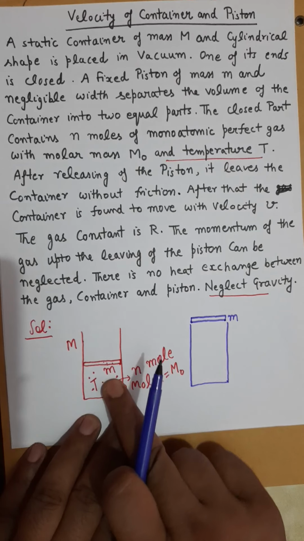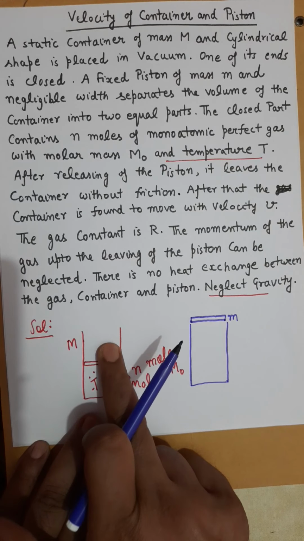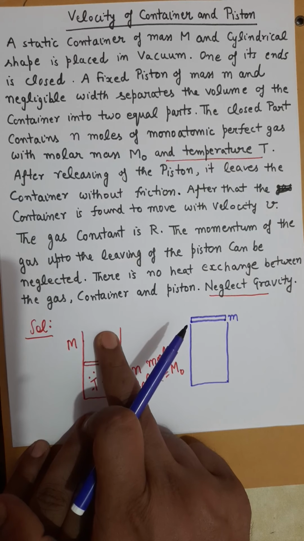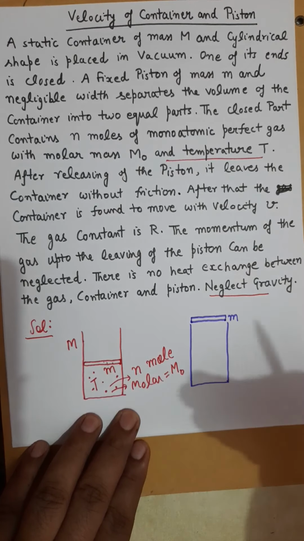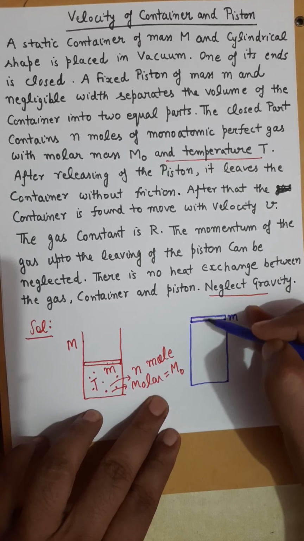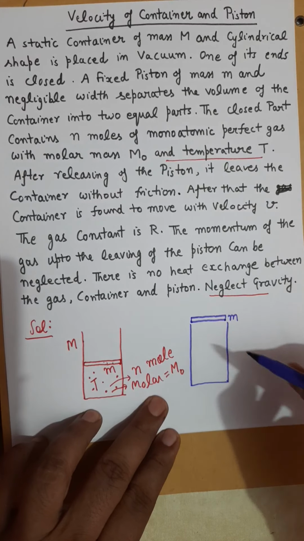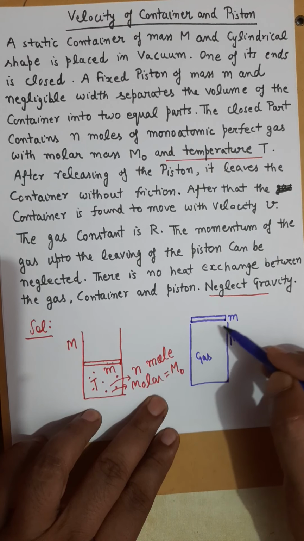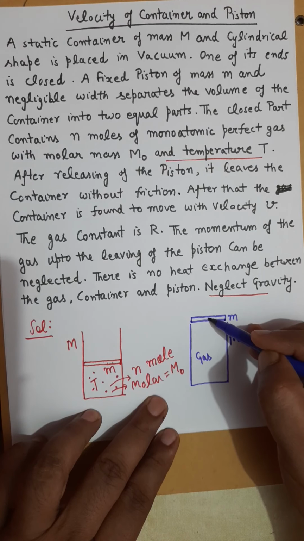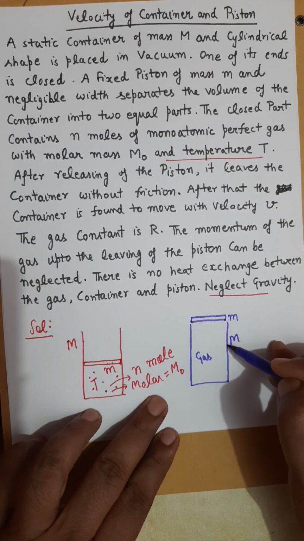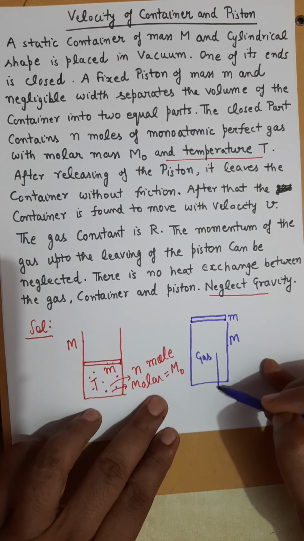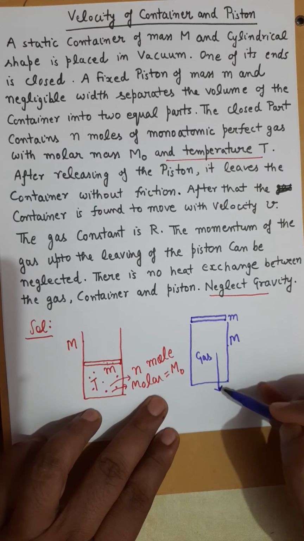Because of the gas pressure, the piston will gradually come out of the cylinder, and when this piston comes out of the cylinder, this capital M cylinder and the gas inside it, this whole system, as a unit is moving with some velocity v.